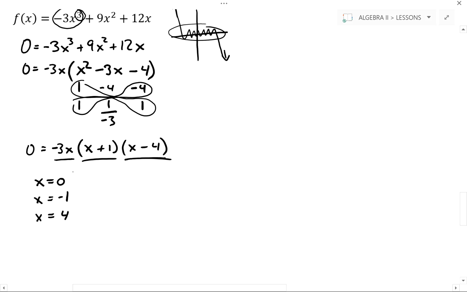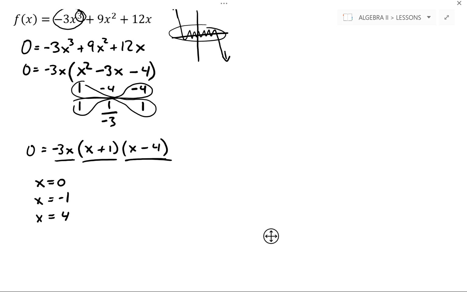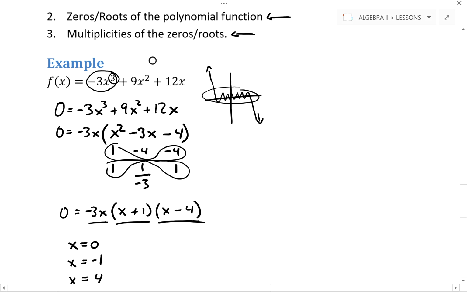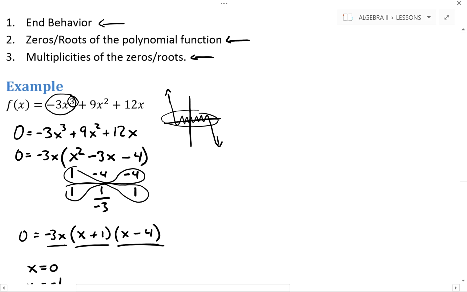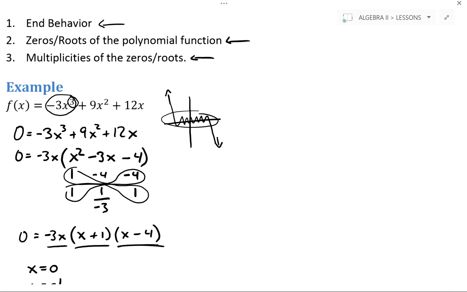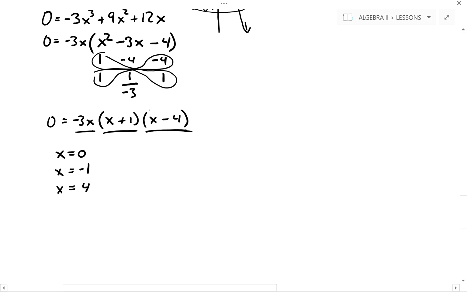So these are the three zeros of my polynomial. Now, is that the number of zeros that we expected to get? Well, with a degree of 3, yes, we did expect to get 3 zeros, and there they are. The last thing we needed to find out was the multiplicity of the zeros. Because all of them came from factors that only have one multiple of that factor, all of these have multiplicity 1. So there's nothing unique about the multiplicities of these zeros.